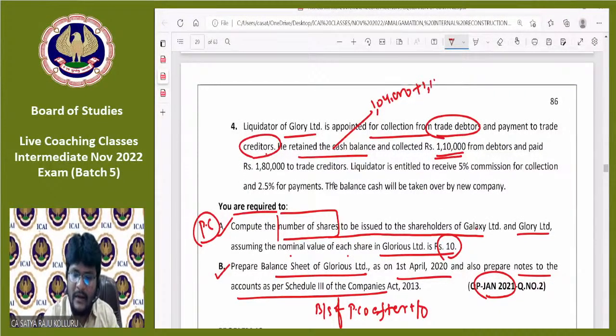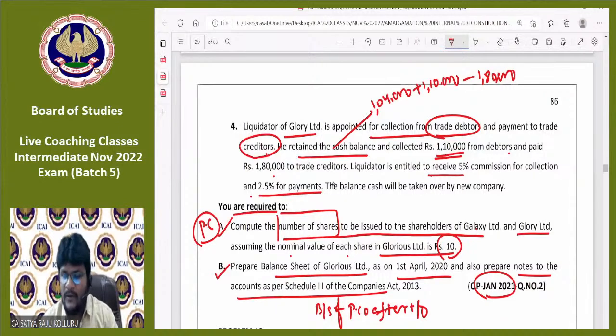Once collected, the cash balance will increase, and he paid 1,80,000 to trade creditors. While paying, the cash balance is going to decrease. The liquidator is entitled to receive 5% commission for collection and 2.5% for payments. Whenever we pay the liquidator commission, again the existing cash balance decreases.